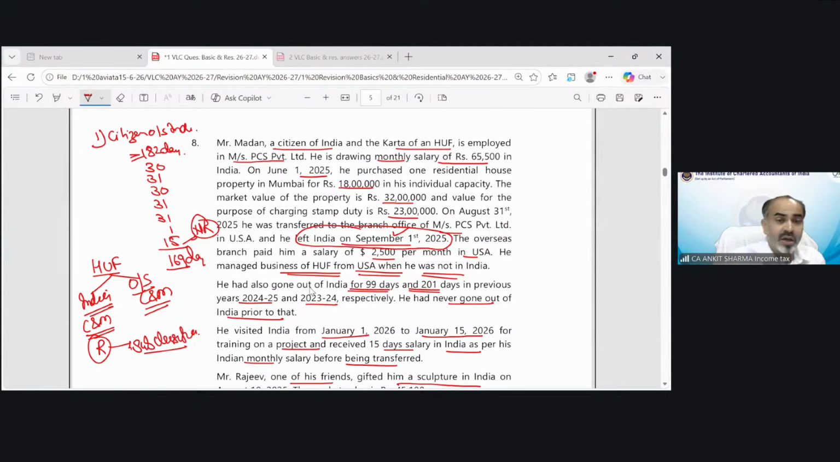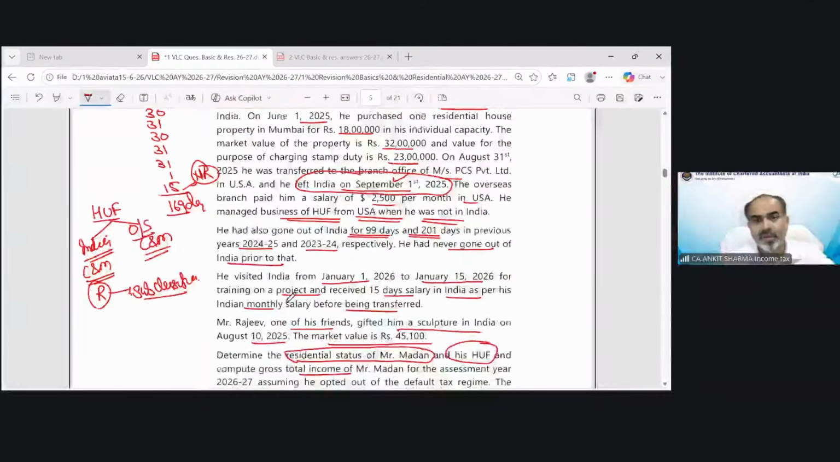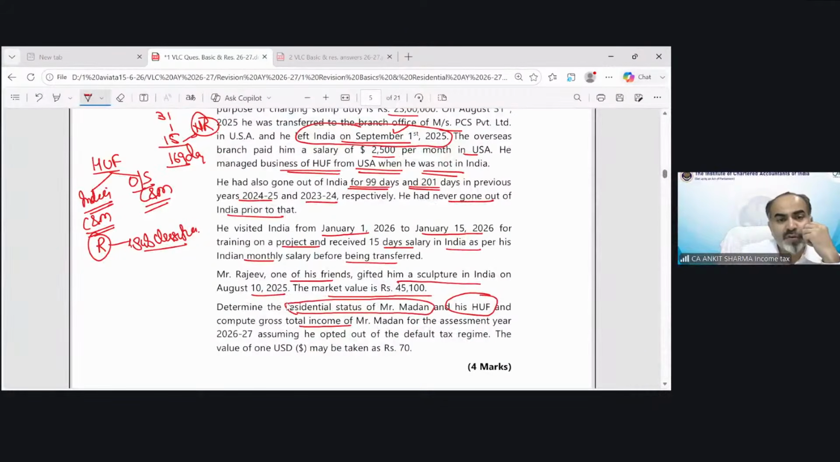But now we need to find out the sub-classification of HUF, which is based on the Karta, Mr. Madan. The HUF would be regarded as resident and ordinary resident if it fulfills both of these conditions. For an individual, we find out resident and not ordinary resident based on certain conditions, but for HUF, we have to check the resident and ordinary resident conditions, and both conditions should be fulfilled. Condition number one is that the Karta must be in India for 730 days or more in the 7 preceding previous years.